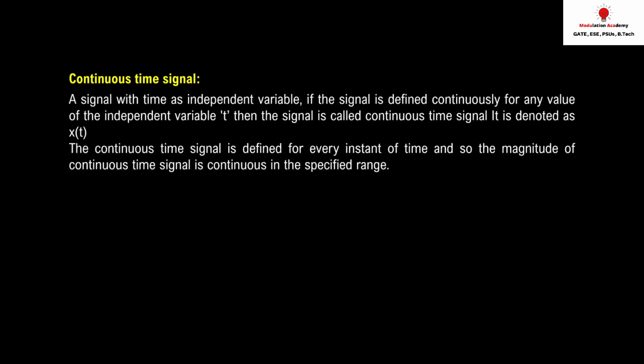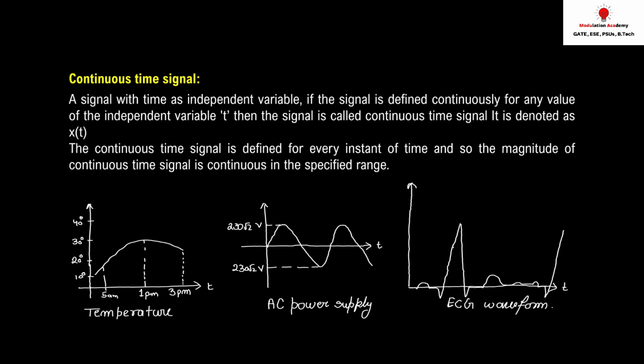Let's see the next one, the continuous time signal. We'll see it in detail. As I have told in the definition, the independent variable that we are going to assume in this course is time. If your signal varies continuously with respect to time, we'll say it is a continuous time signal. A continuous time signal means you can have the value of the signal at any time. Let's see an example.